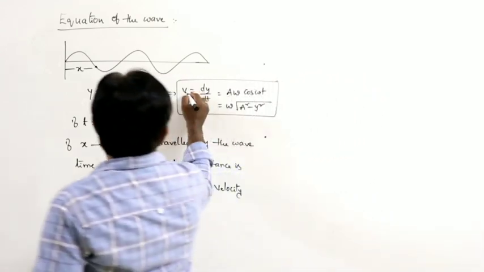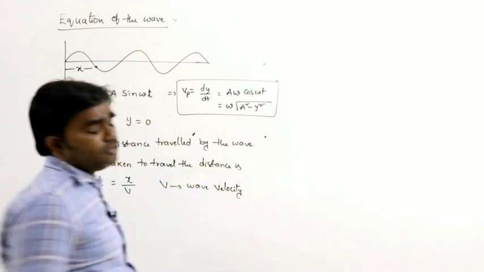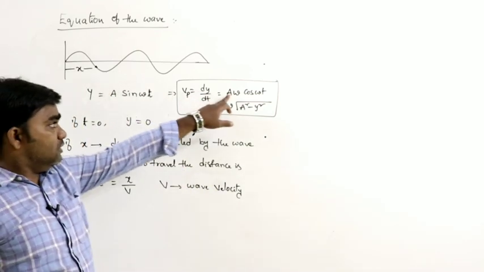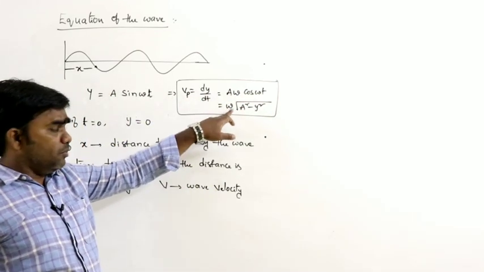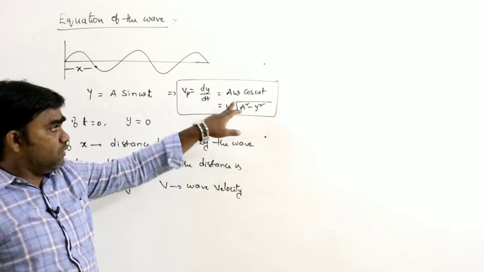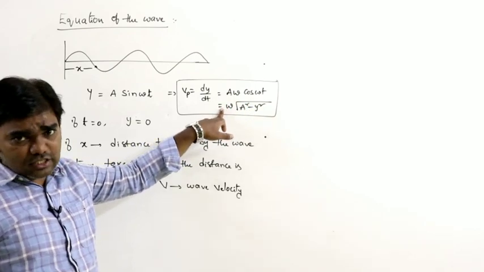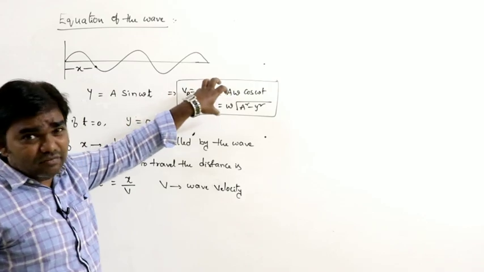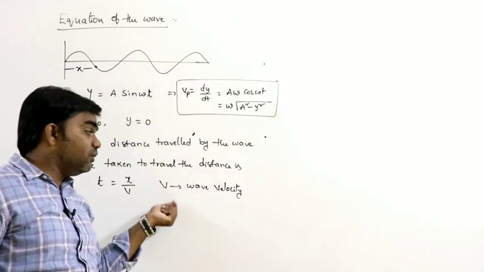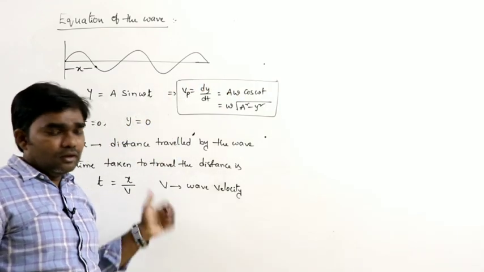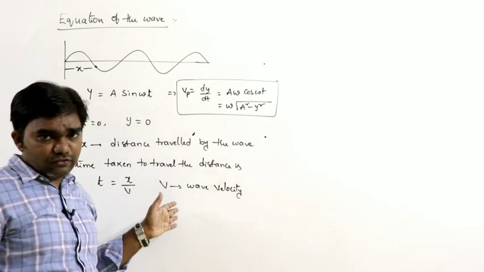Velocity of the particle, how can you define it? Rate of change of displacement. If you write this as a omega cos omega t, or omega into square root of a square minus y square, you know about this in the oscillation chapter. So this is particle velocity, but here V is the wave velocity. This is different. Later we can discuss and differentiate these two.